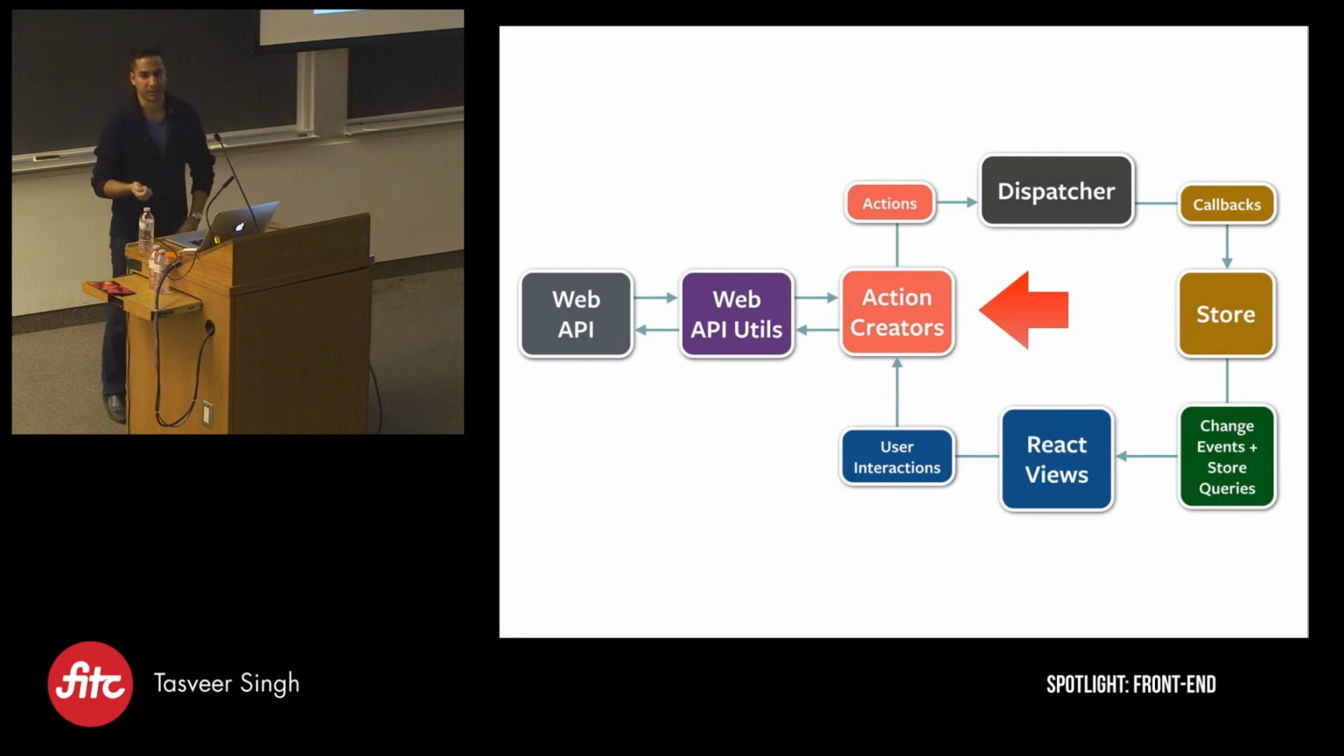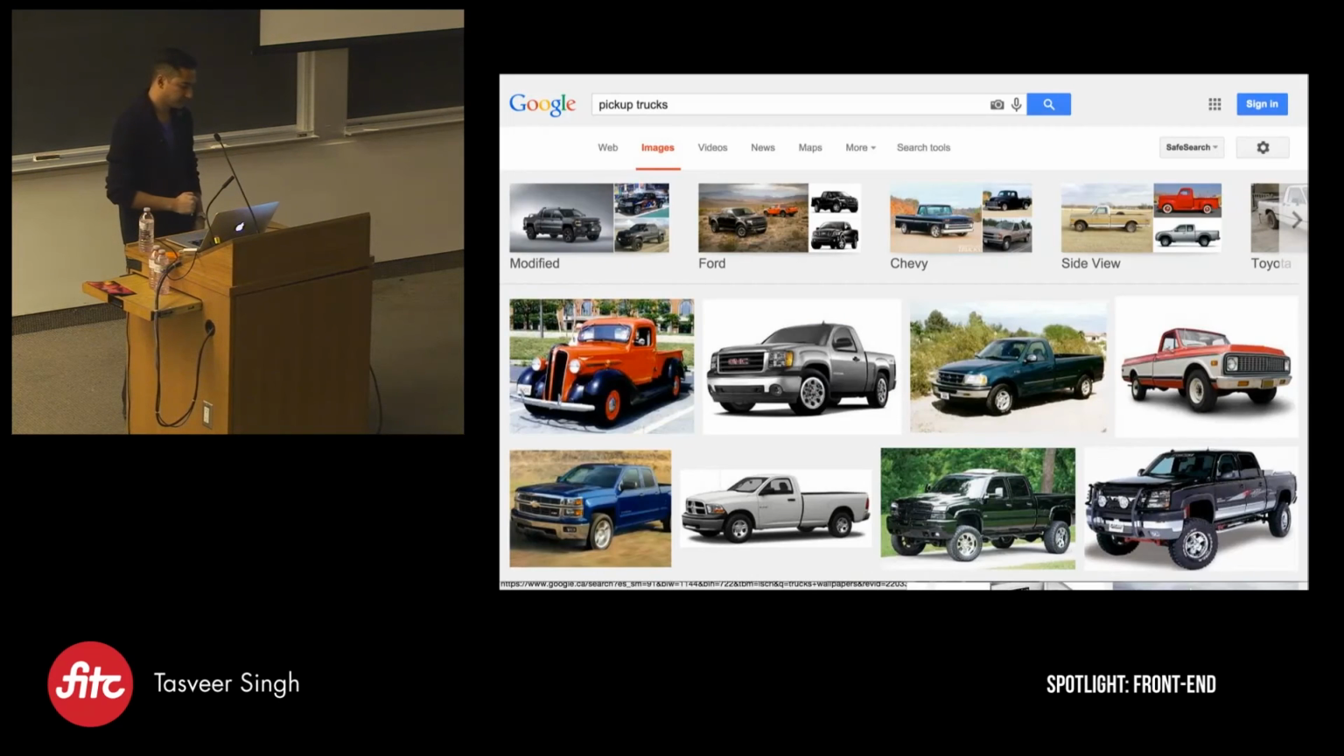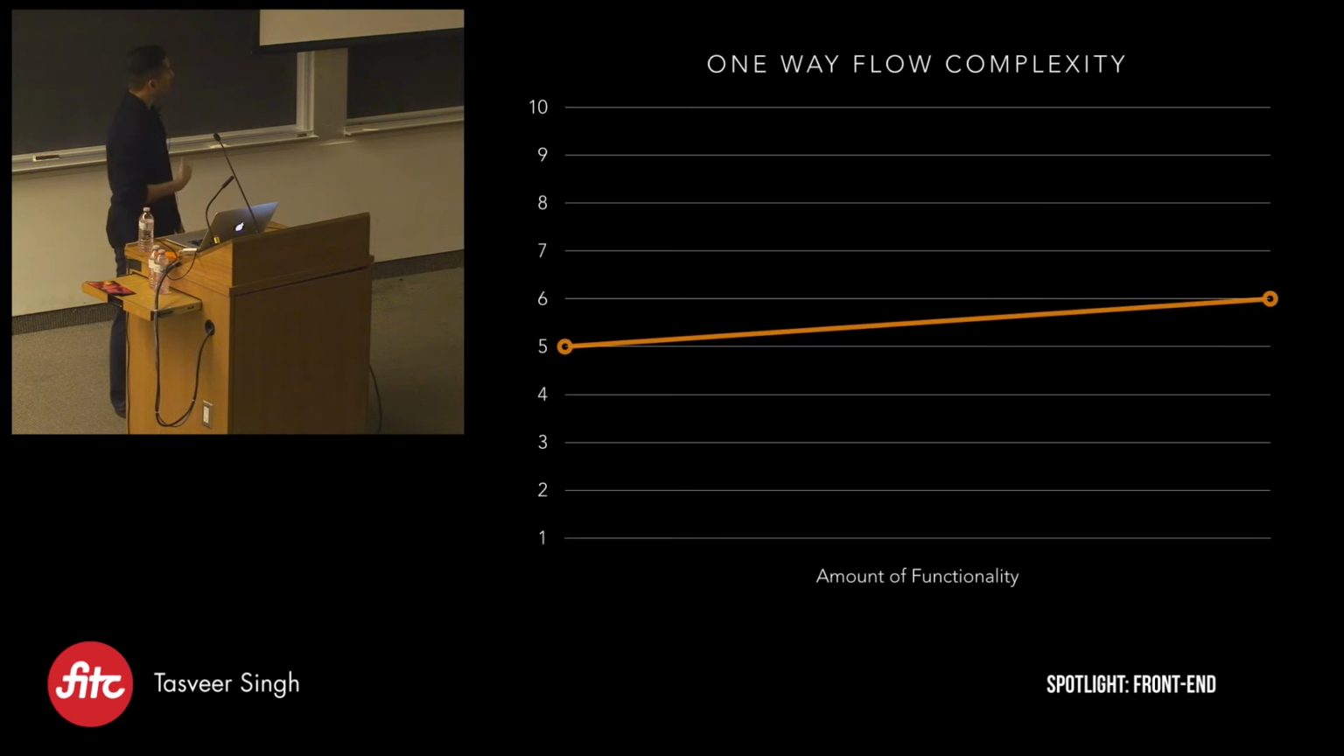It's the same interaction. It's the same flow of data. We get pickup trucks. So to put this in a complexity chart, it starts out as more complex than every other solution we've looked at, but it doesn't grow to be much more than that. Everything's very predictable. Every component in our application is responsible for one thing.